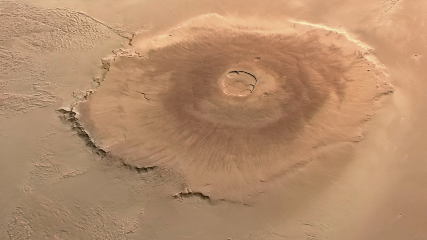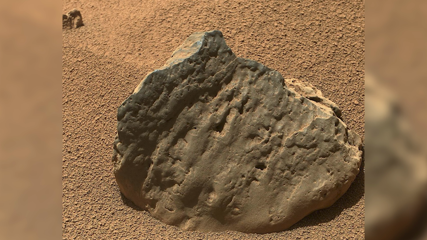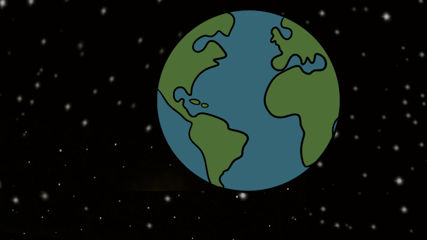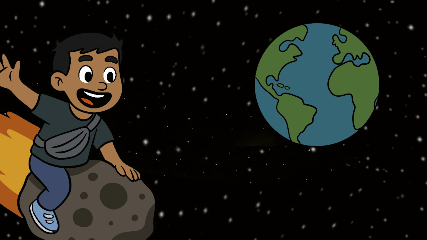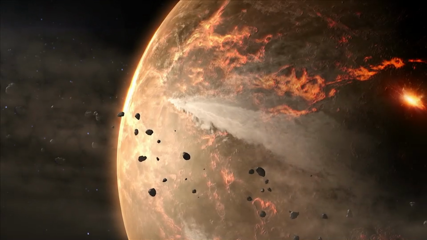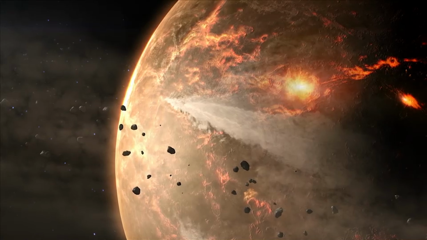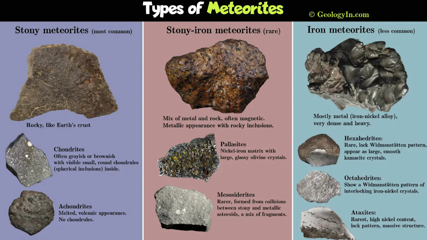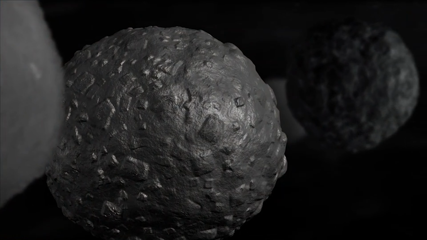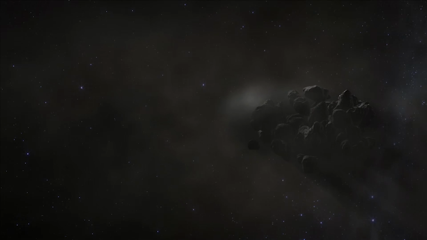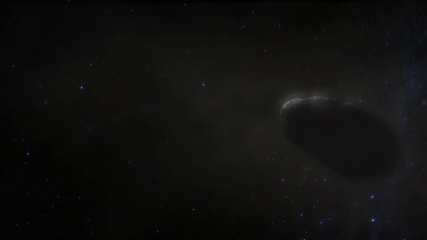So planetary geologists would study the rocks and geological processes on an asteroid or another planet. Meteoritics, which is the subdiscipline of planetary geology. This is a specialized branch that deals specifically with meteors, meteoroids, and meteorites. Meteoricists analyze meteorites to learn about the early solar system, the composition of asteroids and their parent bodies, in addition to the processes that occurred during their formation.